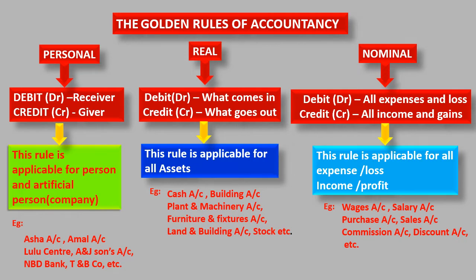So there are three main things: personal, real and nominal. Personal account: debit the receiver, credit the giver. Real account: debit what comes in, credit what goes out. Nominal account: debit all expenses and losses, credit all incomes and gains. So this is very important. Three rules you should study, then only you can do the journal entry properly.